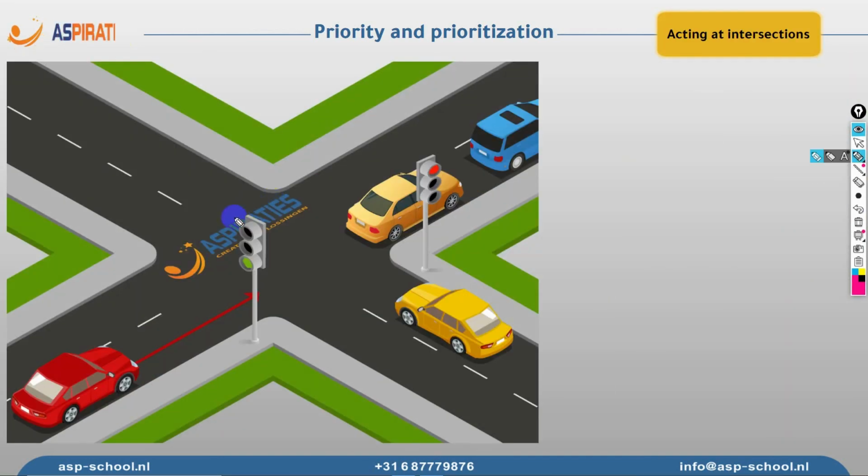Now, as we can see here, we have a green signal, and as usual, we are driving this red vehicle. Can we cross this intersection? The answer is no. We are not allowed to cross unless we can cross to the other side of the intersection in one shot. So you cannot cross and stop here, and then this signal will become green, and then you block the way for the other vehicles. When the road is clear, then you can cross.